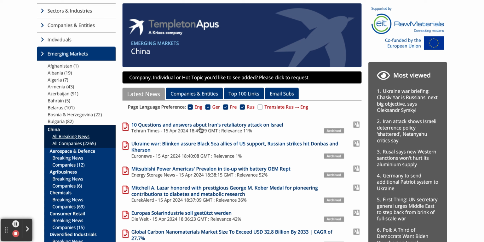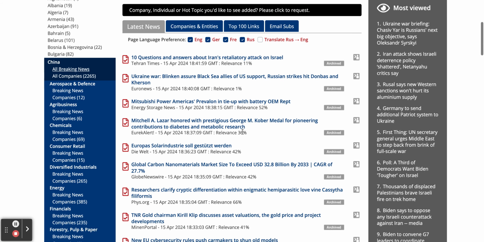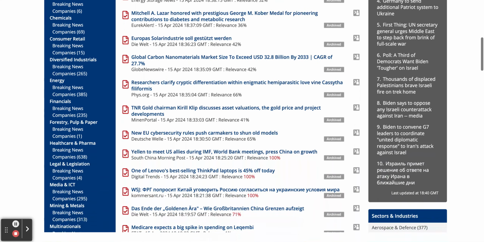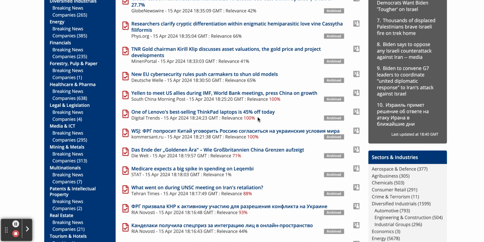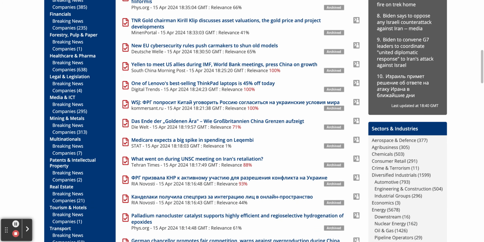So this top news article up here is not so much about China. So if we scroll down here, drop down to "Yellen to meet US allies during IMF World Bank meetings, pressure China on growth." Anything above 70%, the percentage rating shows in red. Obviously, these are the ones that you'd be more likely to read and to look out for.